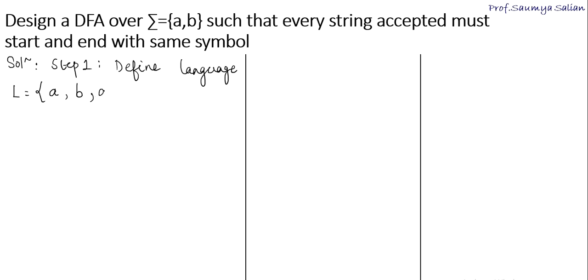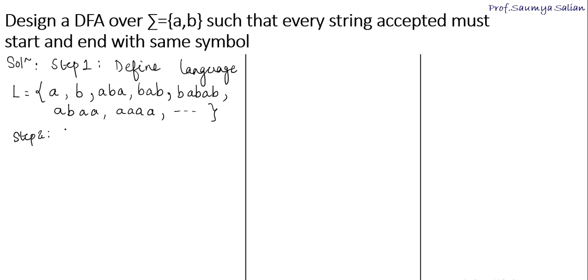Or I can have ABA, or BAB, or BABAB, or ABA, or AA, and so on. So in the language, the strings will start and end with the same symbol. It can be either A or it can be B. Okay, so now let's proceed to the next step.